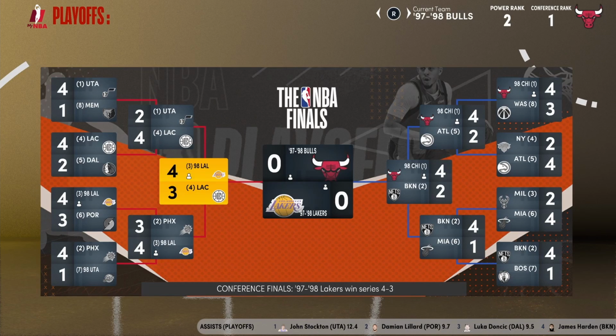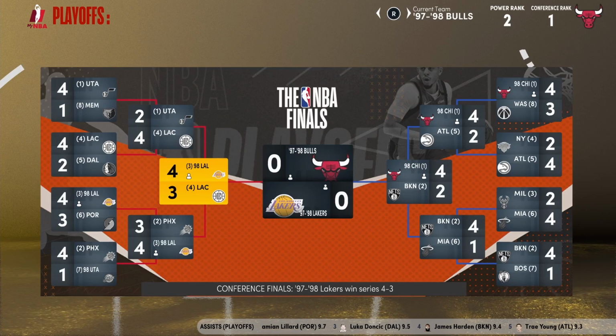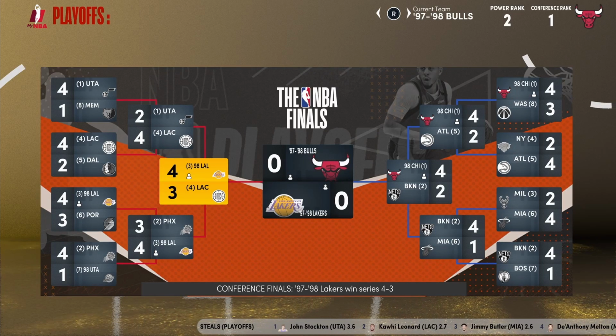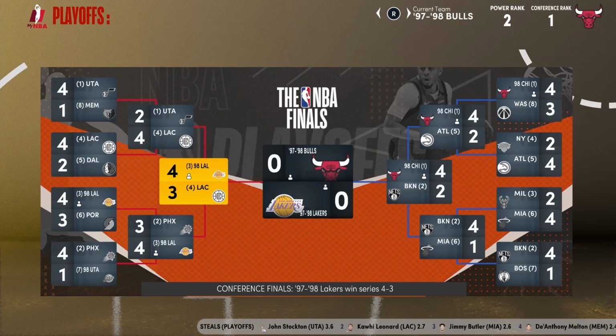Obviously, if this happened in real life, it probably could have gone down as one of the greatest finals of all time, with Kobe Bryant against Michael Jordan, something we would have all wanted, but it didn't happen. In this simulation, we get to see what would happen if these two squads actually faced off in a 7-game series for the NBA championship.